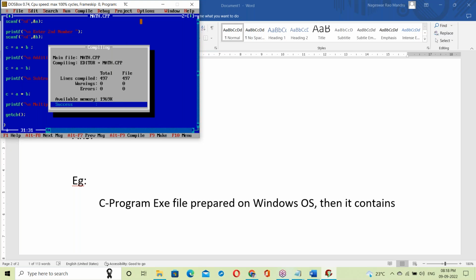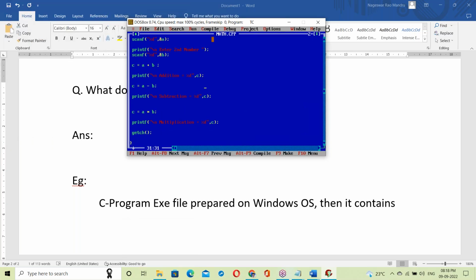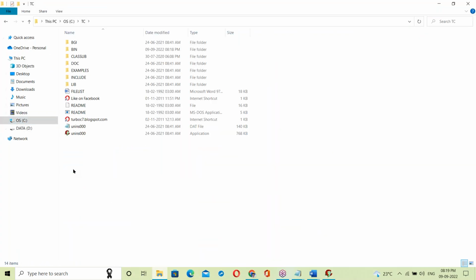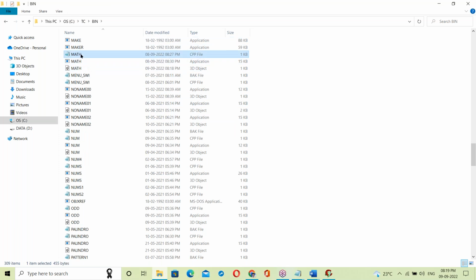First, compiling success. One second, backend. See, this is math.cpp. The name of the program file is math.cpp. In the backend, C drive, Turbo C, bin folder, here, math.